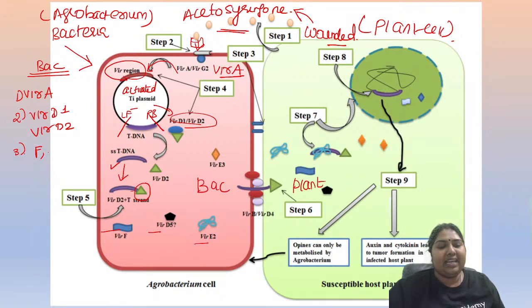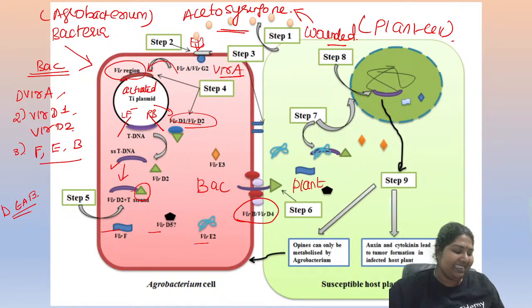F is also there, E is also there, B is also there. See here, B is only making the transport. Okay, so F, E, B and then A, D. So you can remember already, you know this DEAB clue, isn't it? Okay, DEABF. So this is all associated with the bacteria.